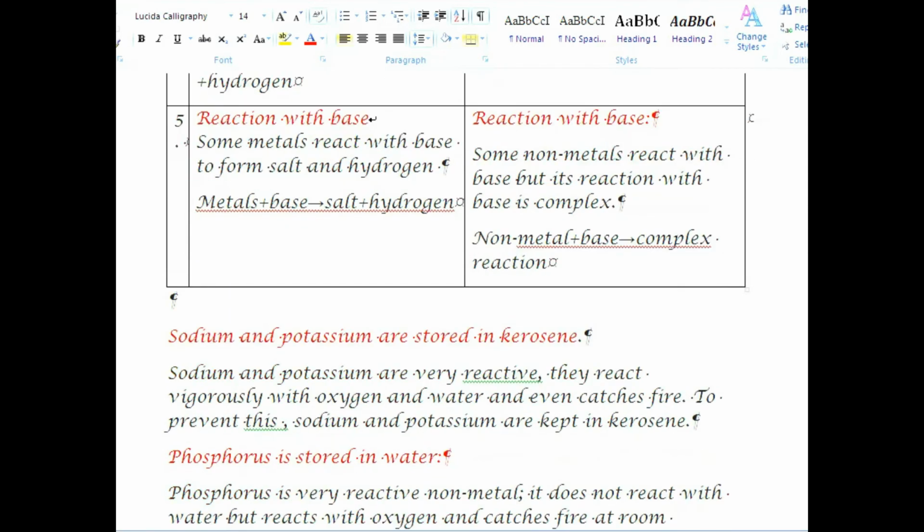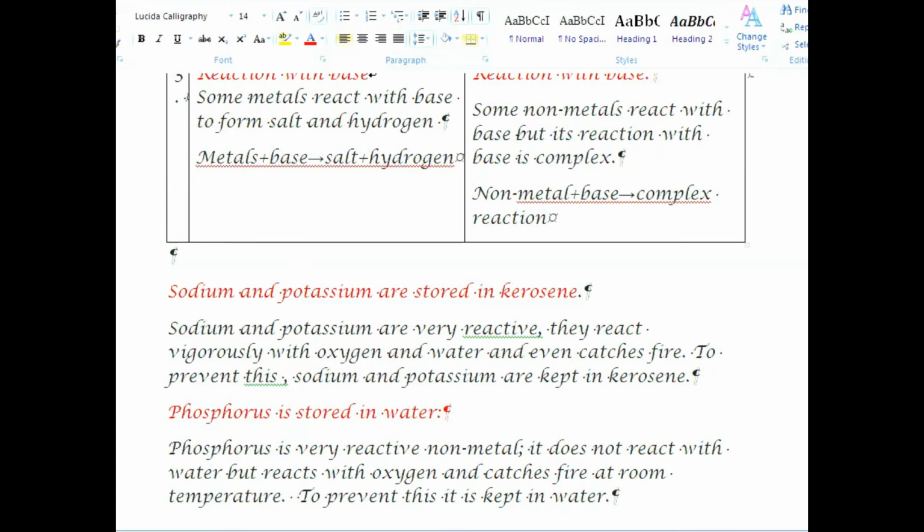Next para, sodium and potassium are stored in kerosene. Sodium and potassium are very reactive metals. That is, they react vigorously with oxygen and water, and even they catch fire. To prevent this, sodium and potassium are kept in kerosene because they do not react with kerosene.